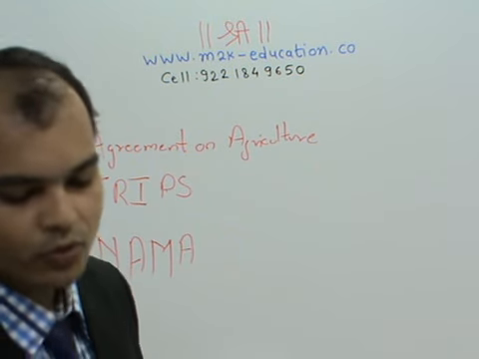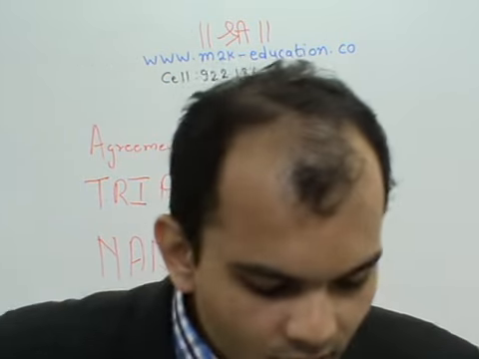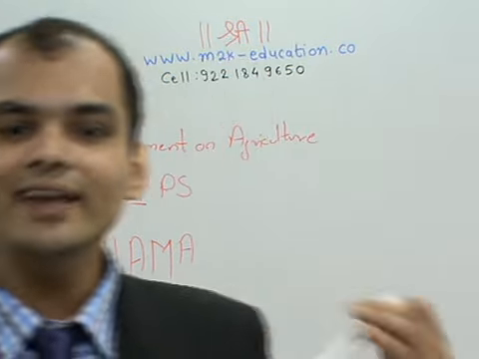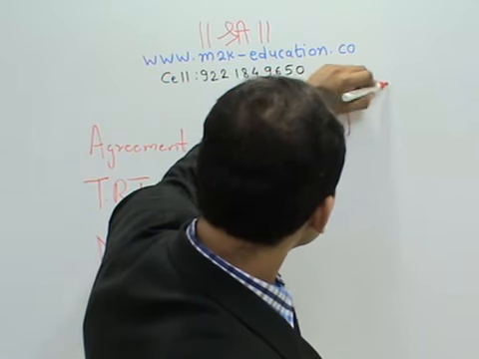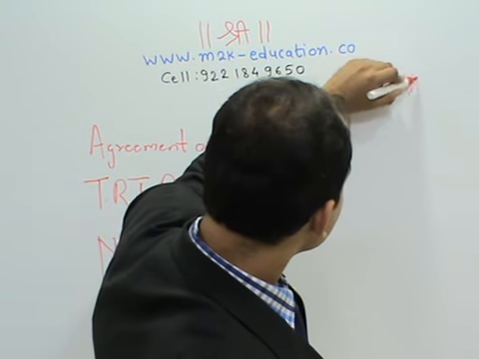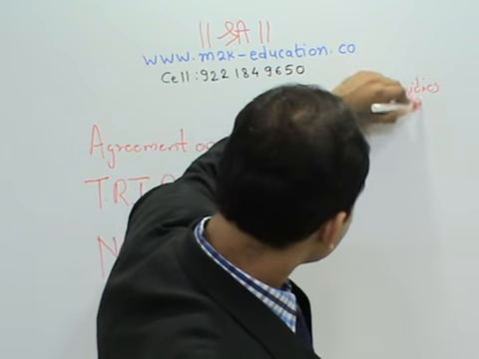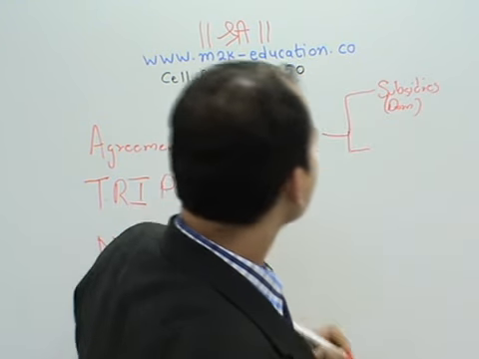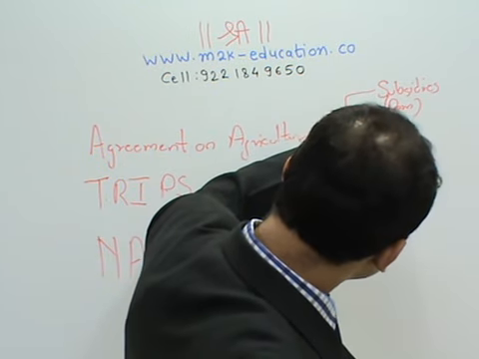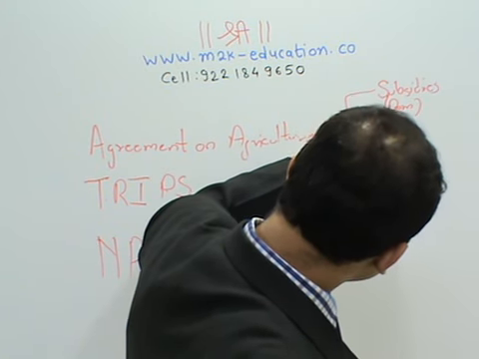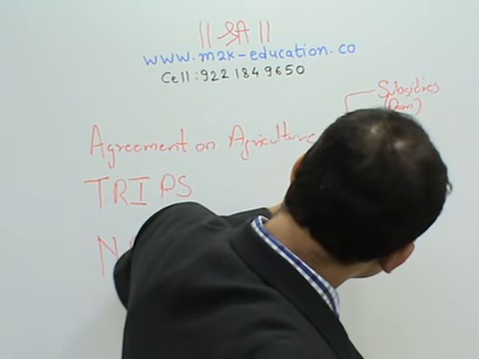So going on with the agreement on agriculture. The agreement on agriculture basically has three aspects to it. First is domestic subsidies, then there is export subsidies, and then there is market access.